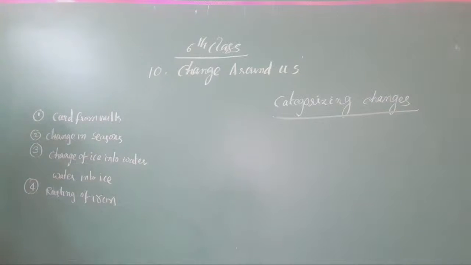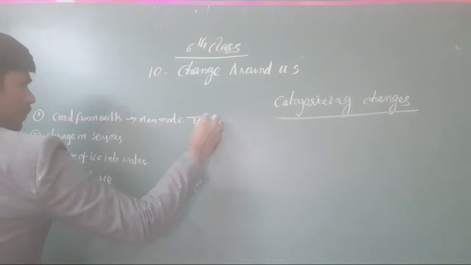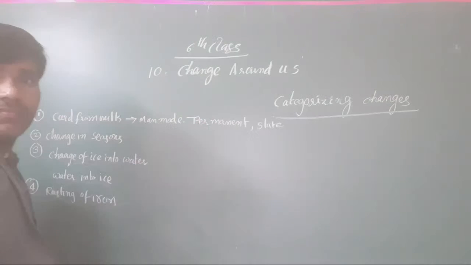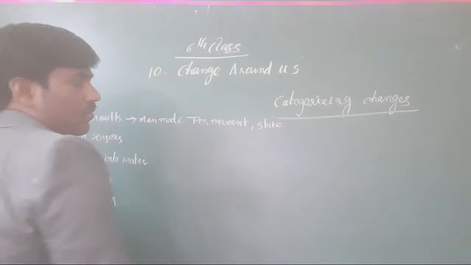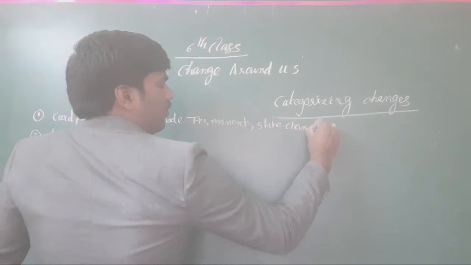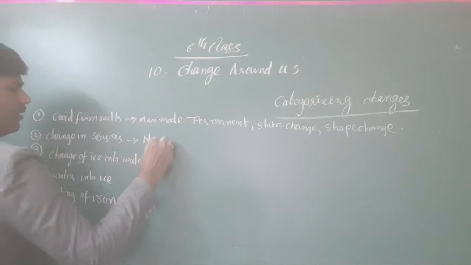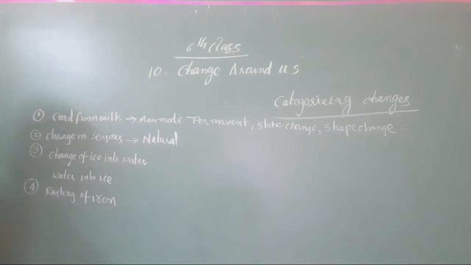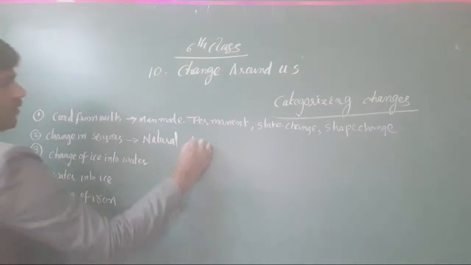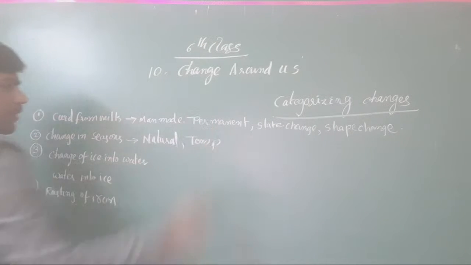In these 10 components, now what types of changes are arriving? It is a man-made, and as well as it is a temporary change or a permanent change. It is a permanent, and shape change is also possible. It is a natural change. Clear or not, all the students? And it is temporary, not permanent. It is a temporary change. Okay, clear or not, all of you?